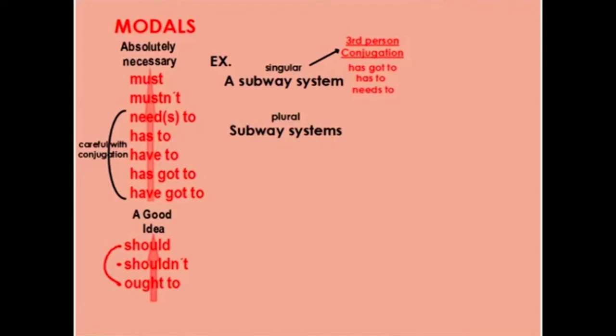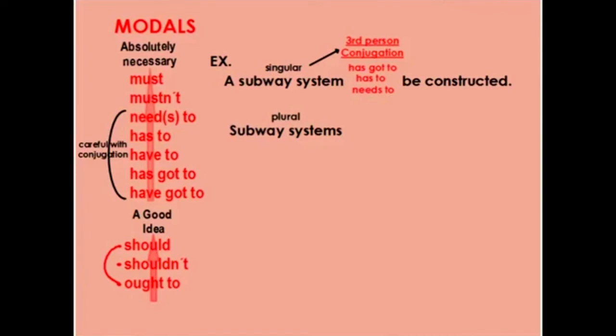So I'm using the conjugation of these modals in the third person with the S's, right? Because that's the third person conjugation. So I can read a subway system has got to be constructed, or a subway system has to be constructed, or a subway system needs to be constructed, okay? But I'm using the S's, has and needs, because I'm using a singular subject. For example, a subway system.